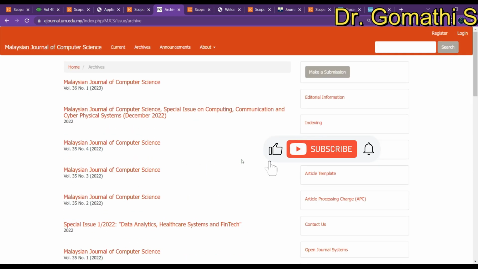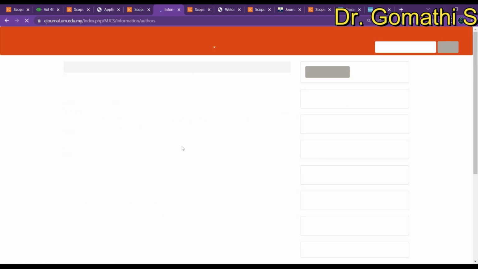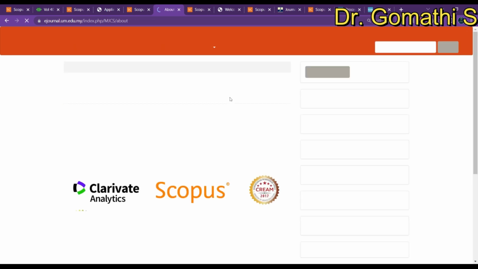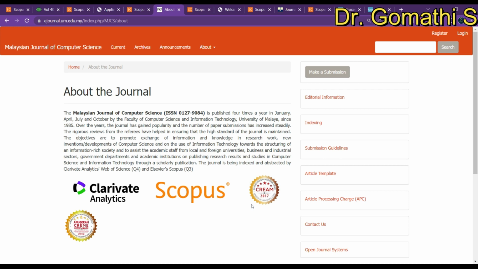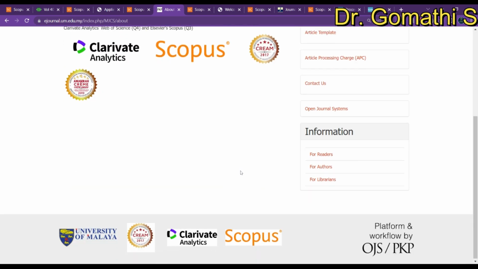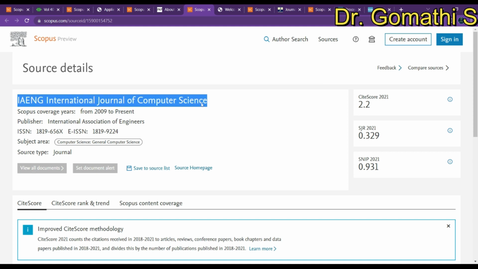In that case you can definitely think about it, since that will get the fastest response from this journal. I have personally submitted my article here, and I got the response back within 15 days. Here you can see how many days they will take, and what the scope of the journal is, everything will be there. The next one is IAENG Journal of Computer Science.